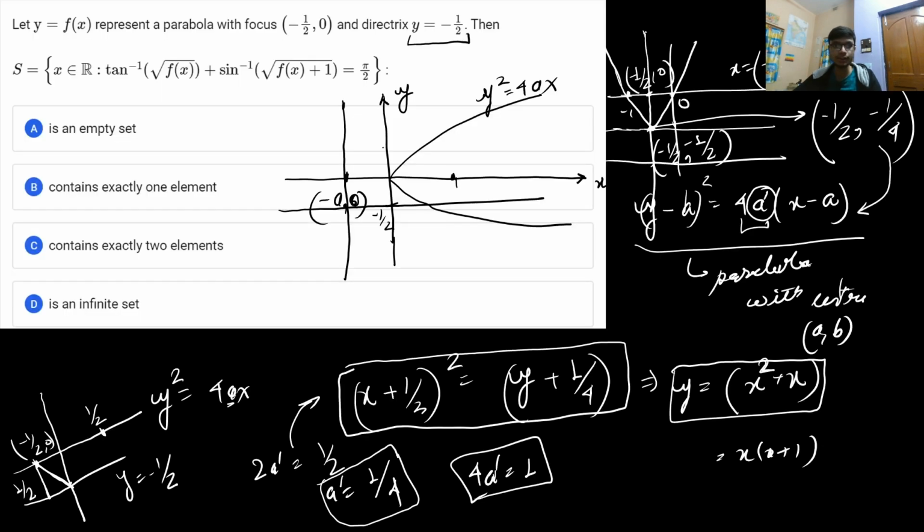Now it is asking the question: S is the set of all x belonging to real numbers such that tan inverse of root under a function of x plus sine inverse of root under function of x plus 1 is equal to, so you have to look for the equation that is tan inverse.